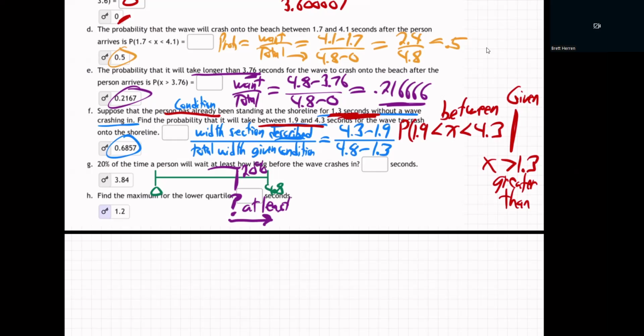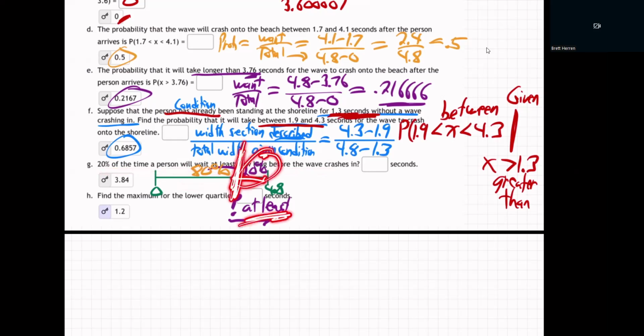Right. So that means that this is 80%. You see, if this is 20, this is 80%. So we're looking for the time. What time is it? Like 4 seconds, 3.8 seconds, 4.1 seconds. What is the time that puts you in the top 20%, meaning 80% of the people waited less time than you to see the next wave? That makes sense? You show up at the shoreline. We want to know the time. 20% of the time, a person will wait at least how long? So what is the time such that 20% of the time you're going to wait that time or longer,